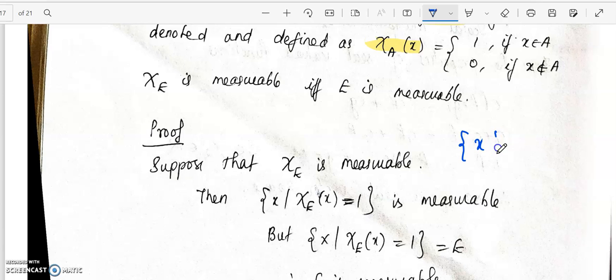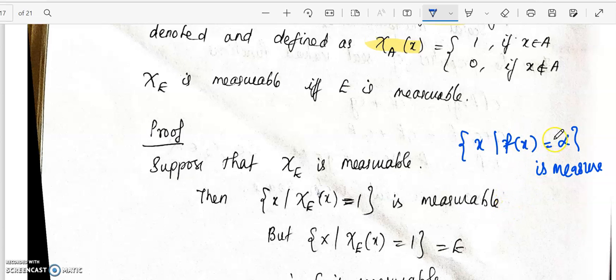So the set of all x such that f of x equal to alpha is measurable. So we have 5 conditions in total. If any one of those 5 conditions is proved, then our function is measurable.